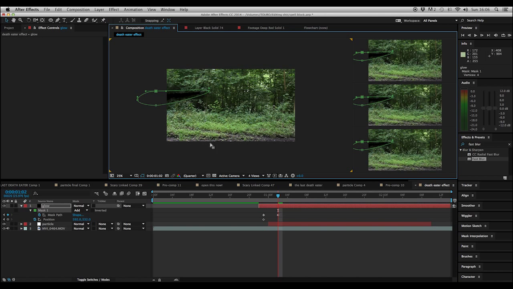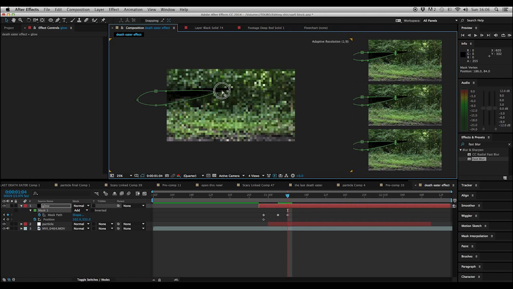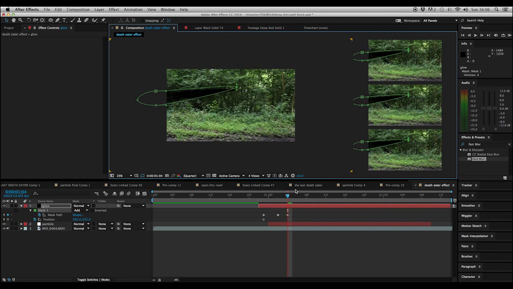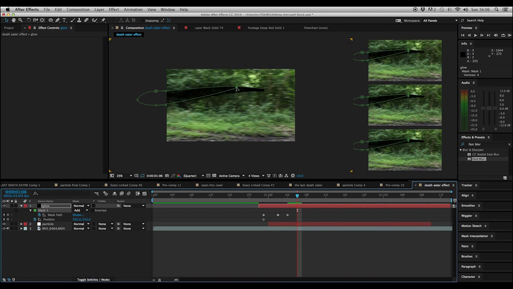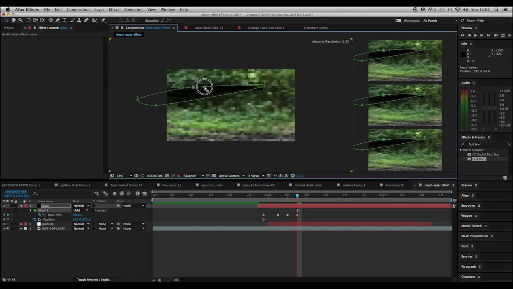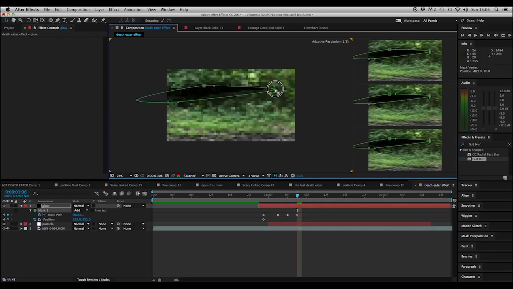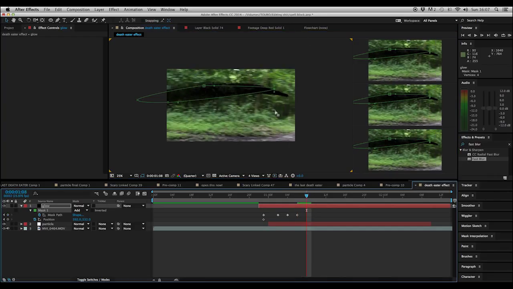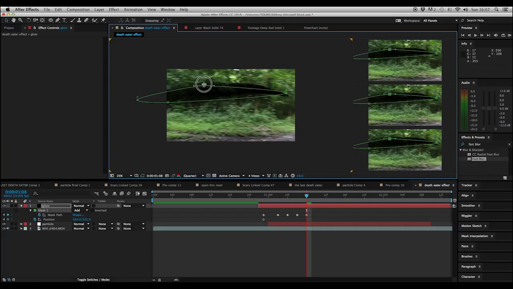Just tweak it. You can have whatever size you want, really. Like that. So nearly there. Make it a bit wider.